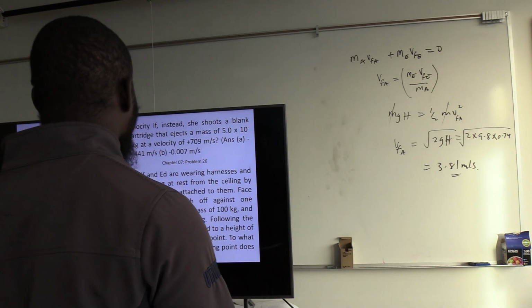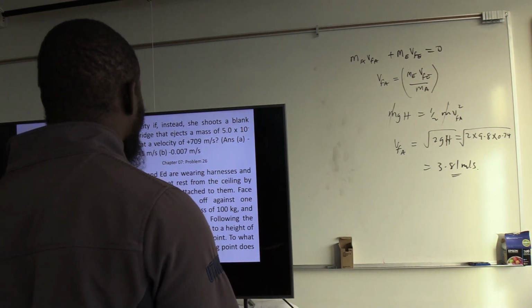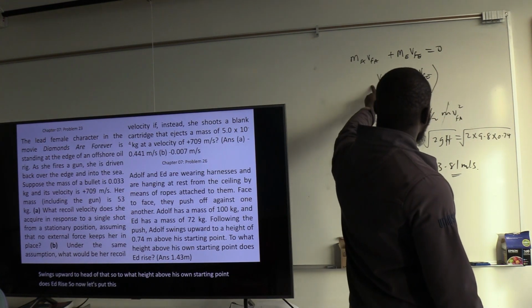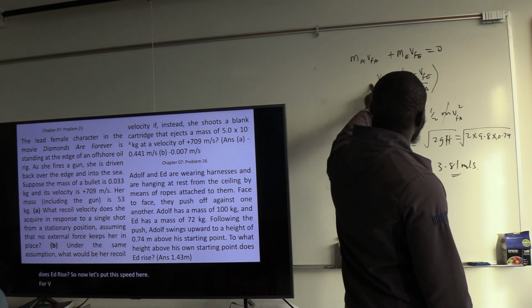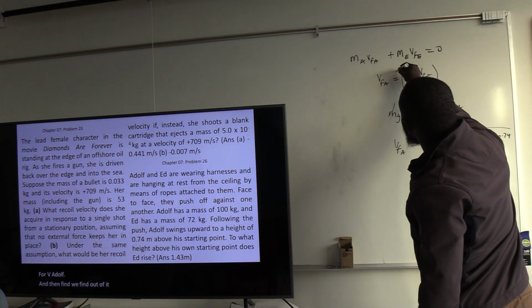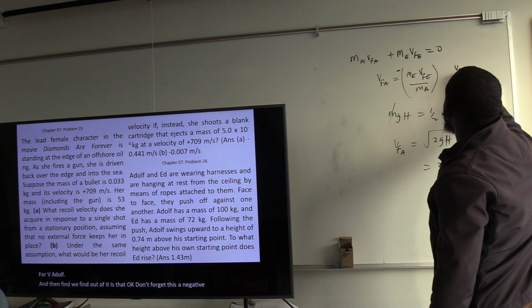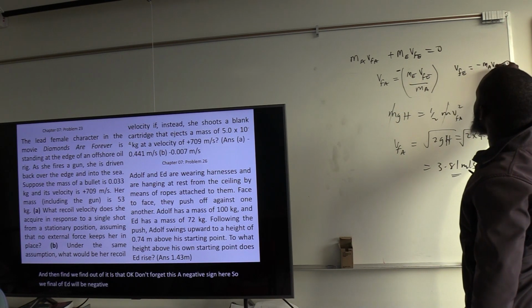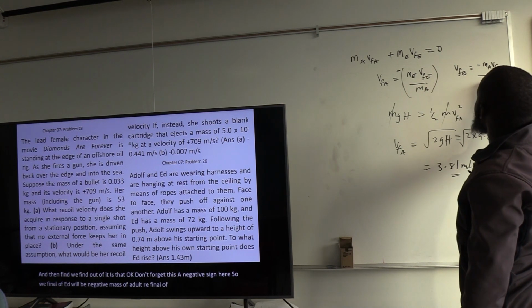Adolf swings upward to a height of that. So to what height above his own starting point does Ed rise? So now let's put this speed here for V Adolf, and then find V final of Ed. Don't forget there's a negative sign here. So V final of Ed will be negative mass of Adolf, V final of Adolf, divided by mass of Ed.